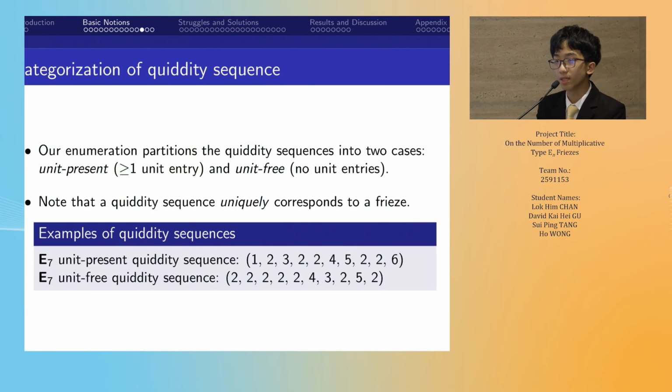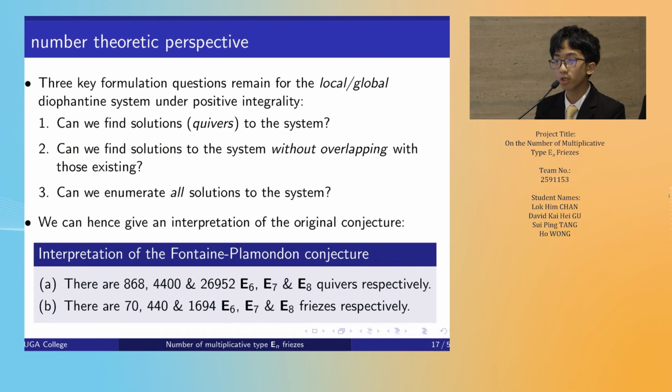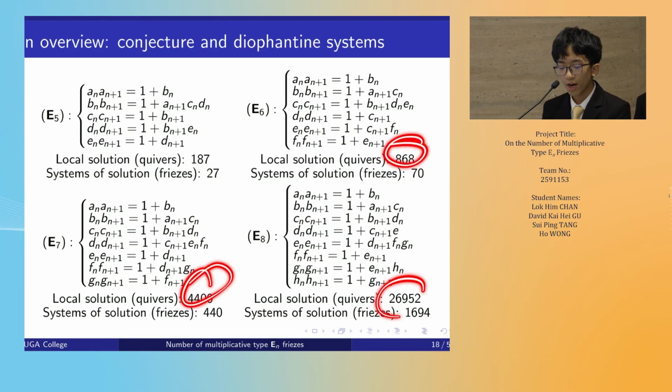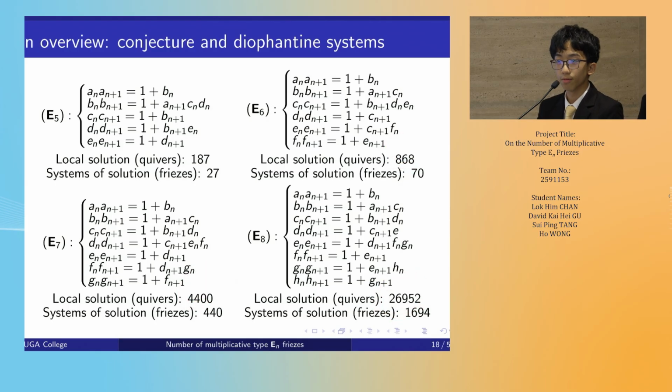Furthermore, we categorize QUD sequences into two types, namely unit-present and unit-free, as shown in the example below. Note that a QUD sequence holds a unique correspondence to a frieze. Hence, we can view this problem as three key segments: finding solutions, avoiding overlapping them, and enumerating all solutions. Hence, we can provide an interpretation for the original conjecture with respect to quivers and friezes. Here we have the overview of the Diophantine system. Notice that these three numbers directly correspond to the original conjecture.